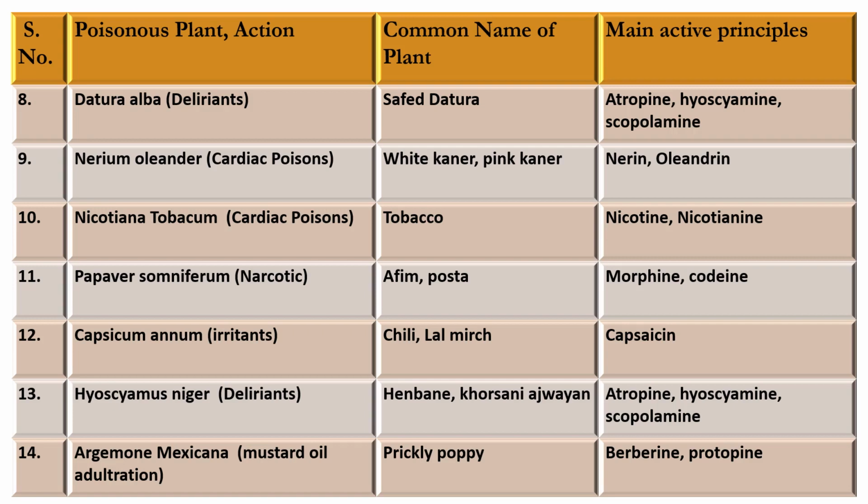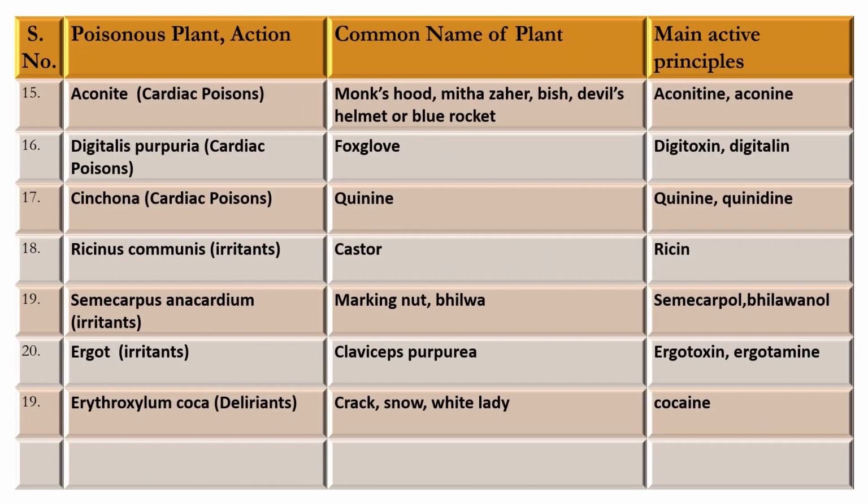Next plant is Argemone mexicana, most of the time used as an adulterant in mustard oil, commonly known as prickly poppy, and active principle is berberine and protopine. Next plant is Aconite. It is a cardiac poison commonly known as monk's hood, meetha zahar, bis, devil's helmet, or blue rocket. Active principle is aconitine and aconine.